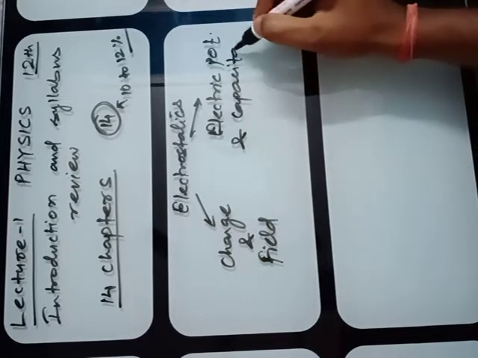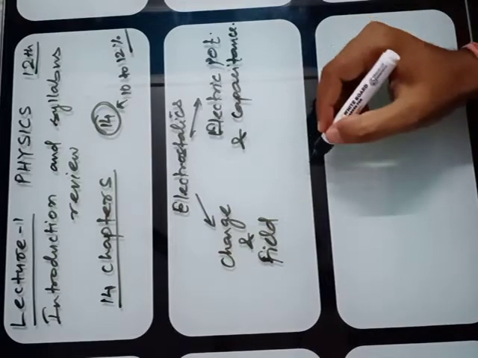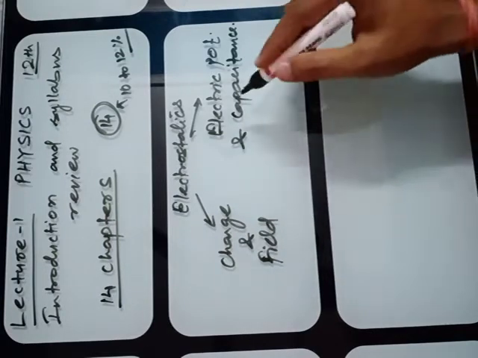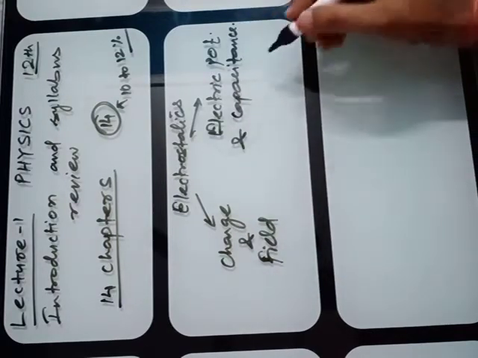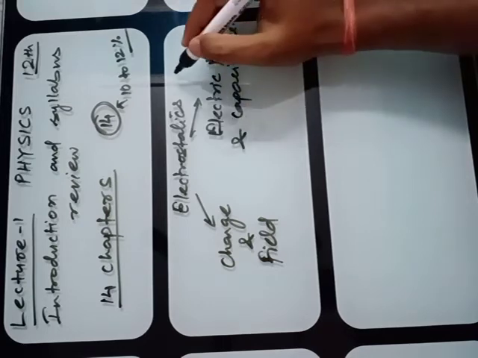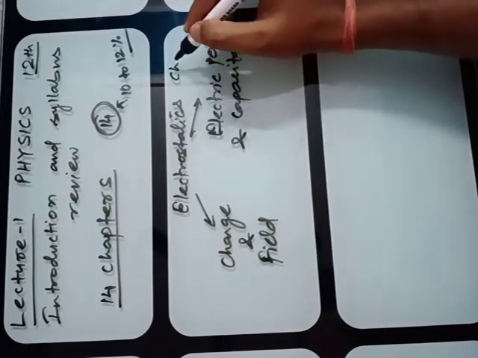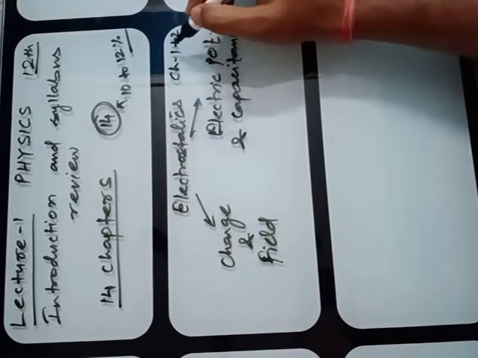It is an electric device. We'll discuss charge and field, and the second one, electric potential and capacitance. This is your NCERT chapter 1 plus 2.